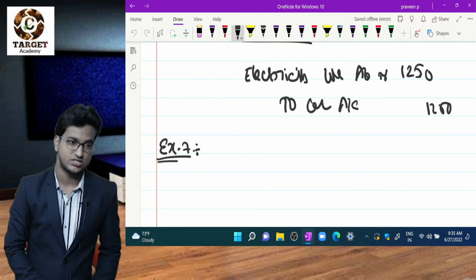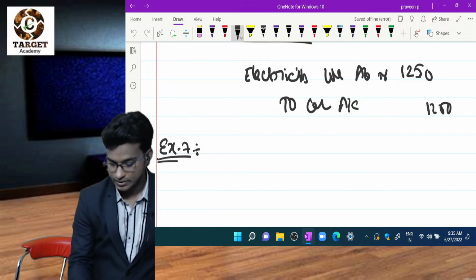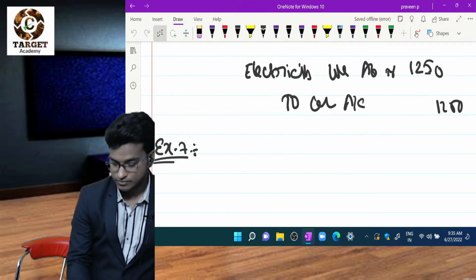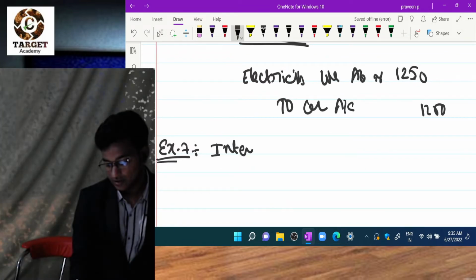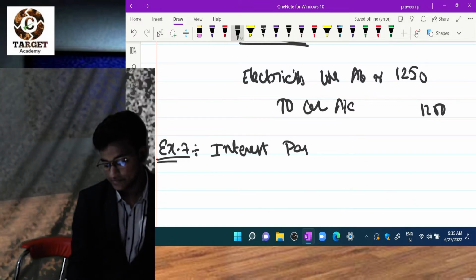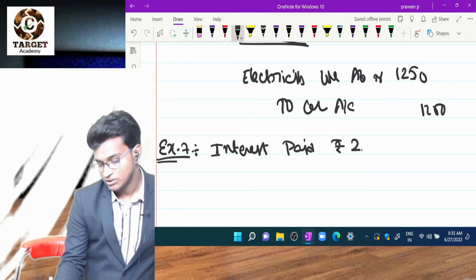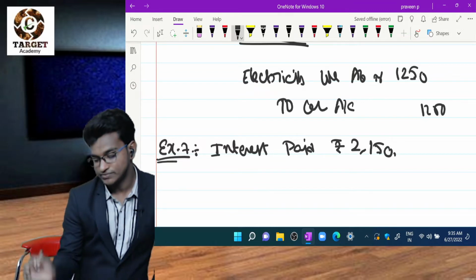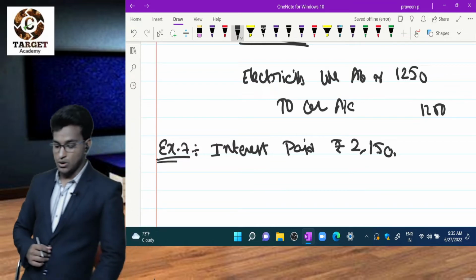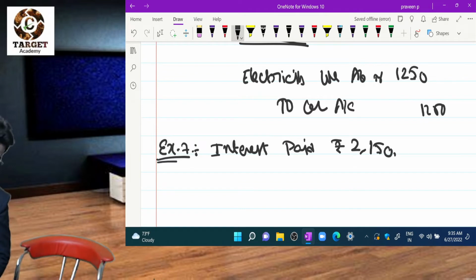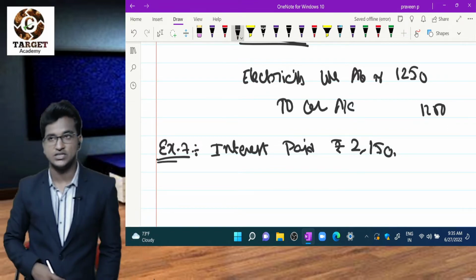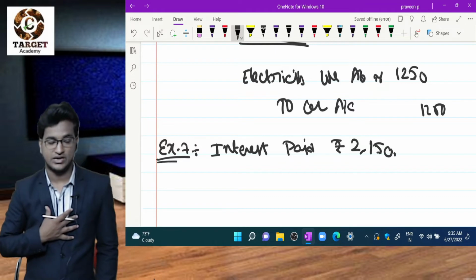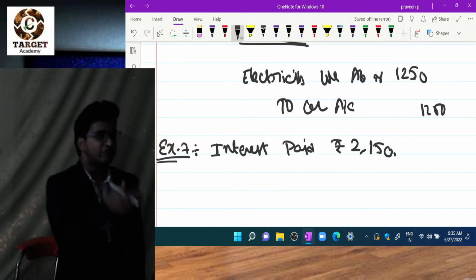Example number 7. Interest paid 2,150. Now tell me, what is journal entry? Interest paid. So here, what is happening? Interest is paid by us. That means cash is going out from my pocket.